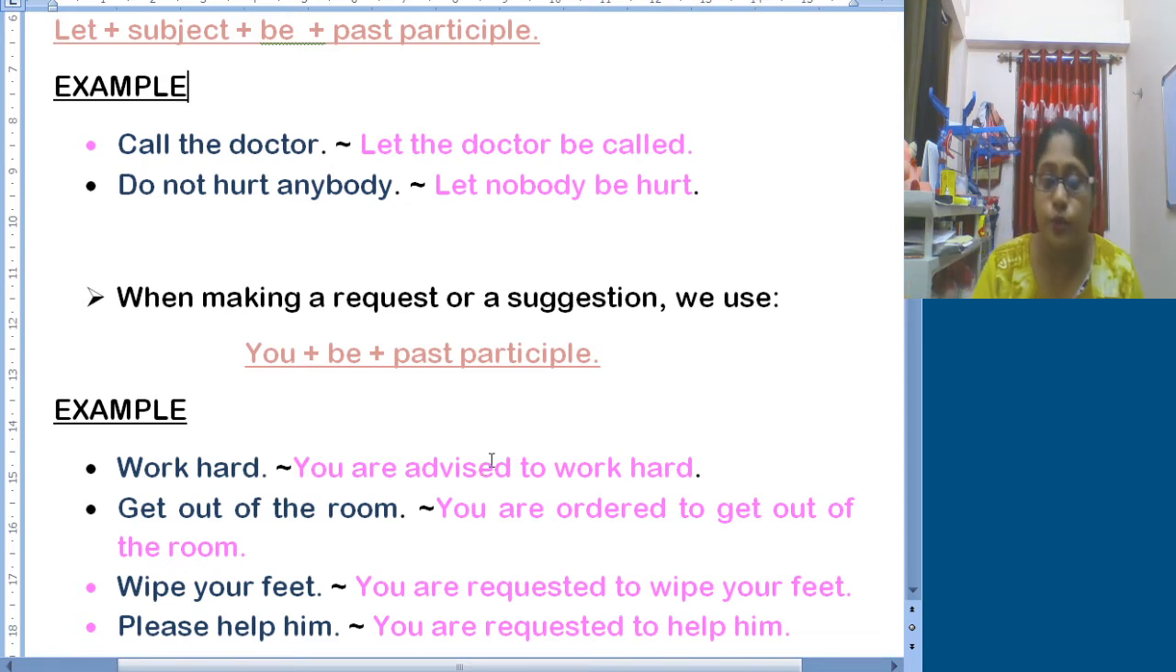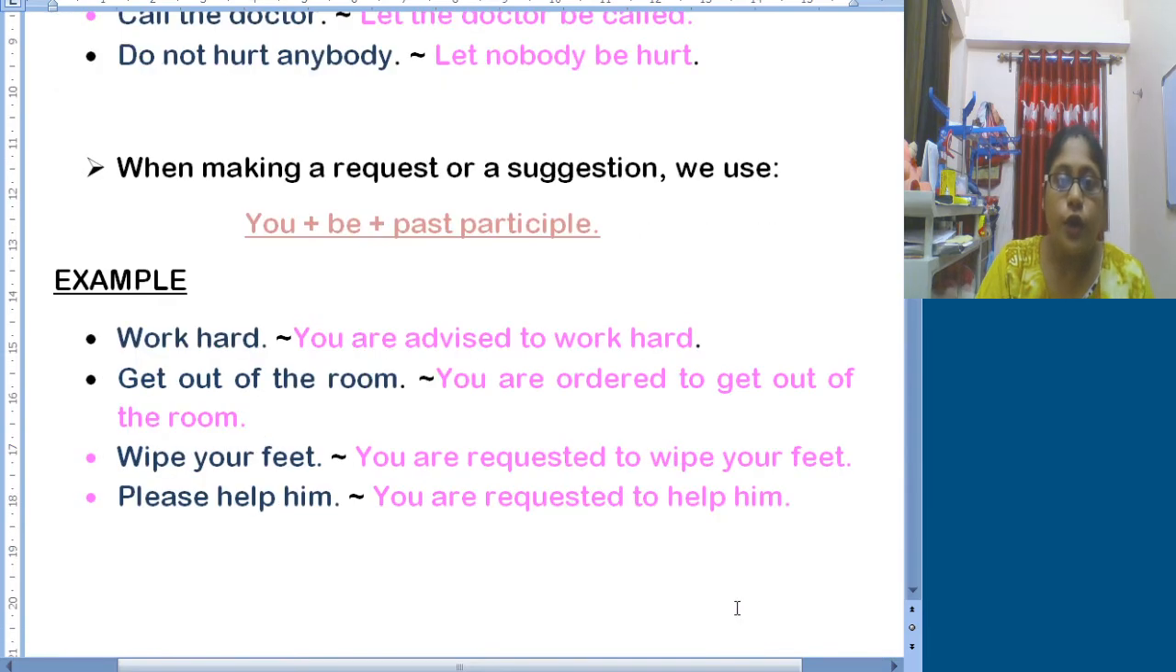But request will not work here because we do not find the word please here. Sometimes orders, the commands also, you can get. Like, get out of the room, someone gave you an order, someone gave you certain commands. So in such cases you are ordered to get out of the room. Or please help him. Since we get the word please here, it says it's a request, so you are requested to help him. So these are the examples.